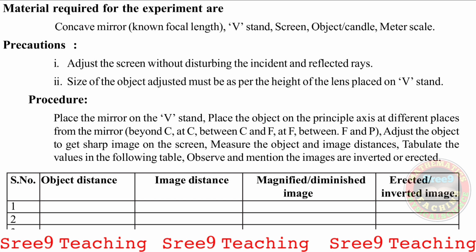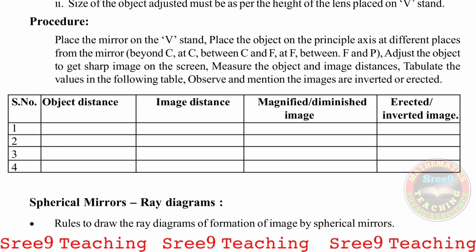Now second, the size of the object must be adjusted as per the height of the mirror placed on the V stand. Yes, to see the image clearly, we have to take care that the image forms on the screen, such that the object, which is nothing but the candle, has its light falling on the mirror so that we get the image on the screen, right? So these two are the precautions. Now let us see the procedure.